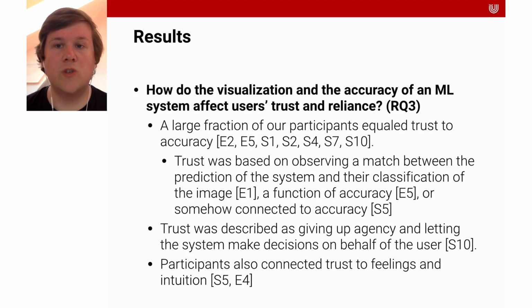The third research question was, how do the visualization and the accuracy of a machine learning system affect users' trust and reliance? We found that a large fraction of our participants equated trust with accuracy. Trust was based on observing a match between the prediction of the system and their classification of the image, a function of accuracy, or somehow connected to accuracy. Trust was described as giving up agency and letting the system make decisions on behalf of the user. Participants also connected trust to feelings and intuition.